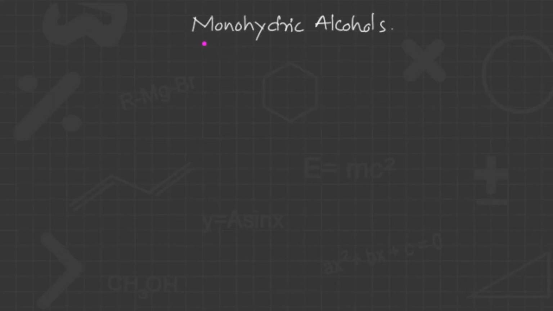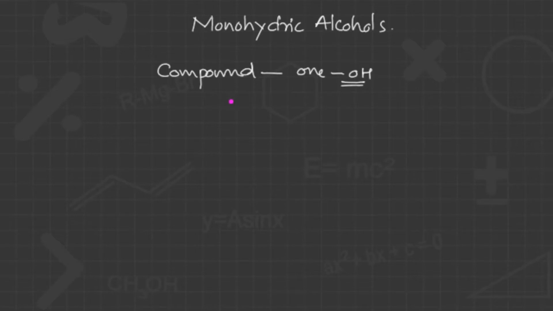Monohydric alcohols are alcoholic compounds containing only one OH group. If only one OH group is present, such compounds are termed monohydric alcohols. That is one part. These alcohols may be saturated or unsaturated, and that depends upon the nature of the hydrocarbons. Here the saturated monohydric alcohols form a homologous series.